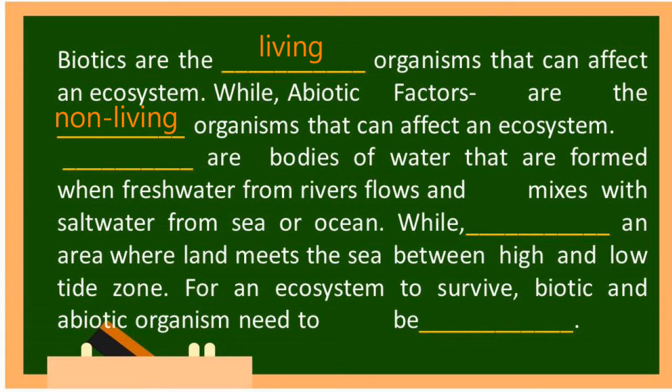Blank are bodies of water that are formed when fresh water from river flows and mixes with salt water from sea and ocean. While blank is an area where land meets the sea between high and low tide zone. For an ecosystem to survive, biotic and abiotic organisms need to be blank.